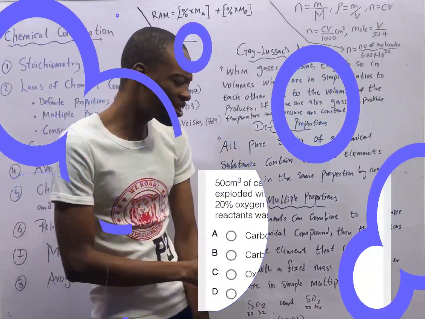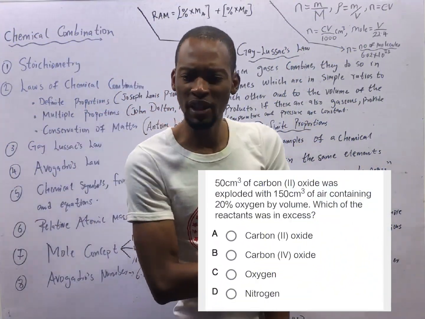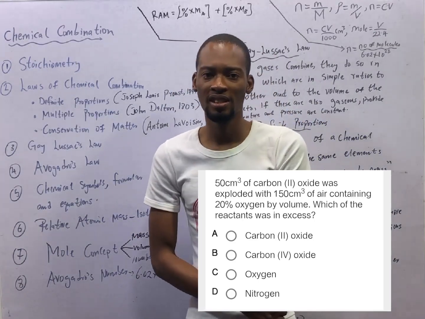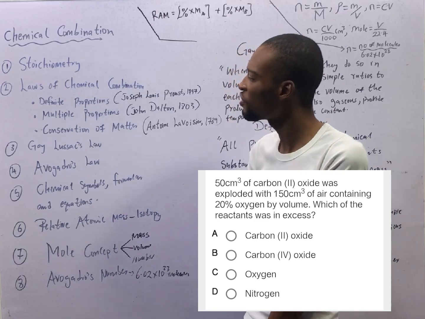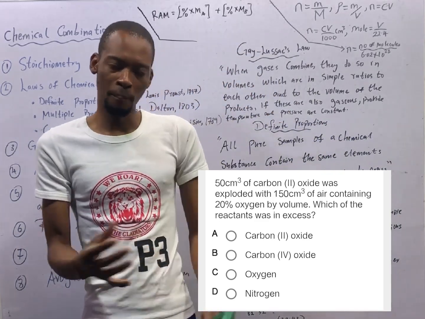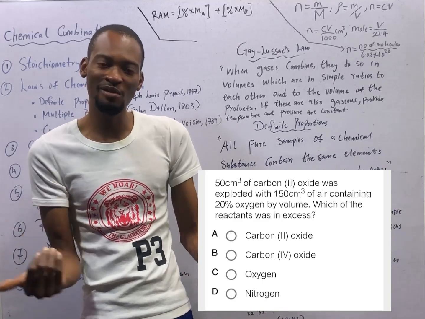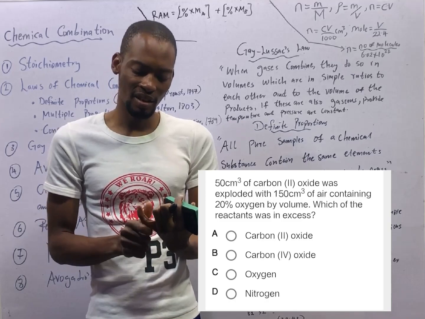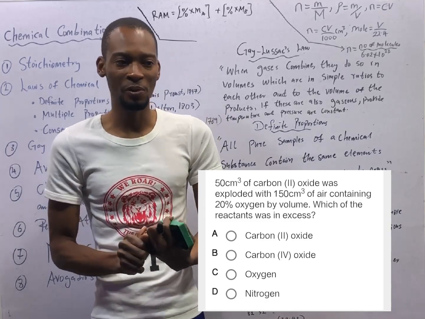Welcome to chemical combination and stoichiometry. The next episode: oxygen was in excess. We needed 25 cm cube of oxygen to react with 50 cm cube of carbon monoxide, but we are given 30 cm cube of oxygen, which means oxygen was in excess by 5 cm cube.